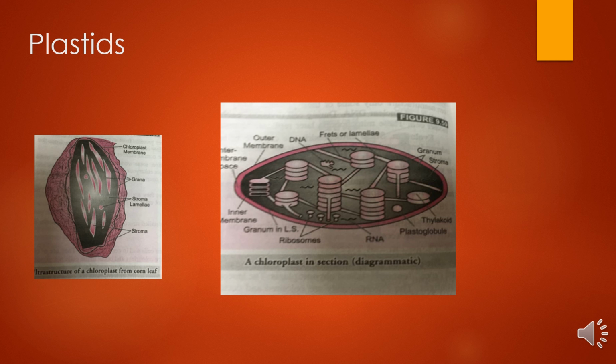Next is starch storage. As I told you earlier, the chloroplast temporarily stores starch grains during the daytime in the pyrenoids, the starch-forming organelles. At night, the starch is transferred to regions of growth and storage. Then lipid storage: fat droplets are stored as plastoglobuli in the matrix. Food supply: chloroplasts provide food and chemical energy to practically all organisms. So these are the major functions of plastids or chloroplasts.